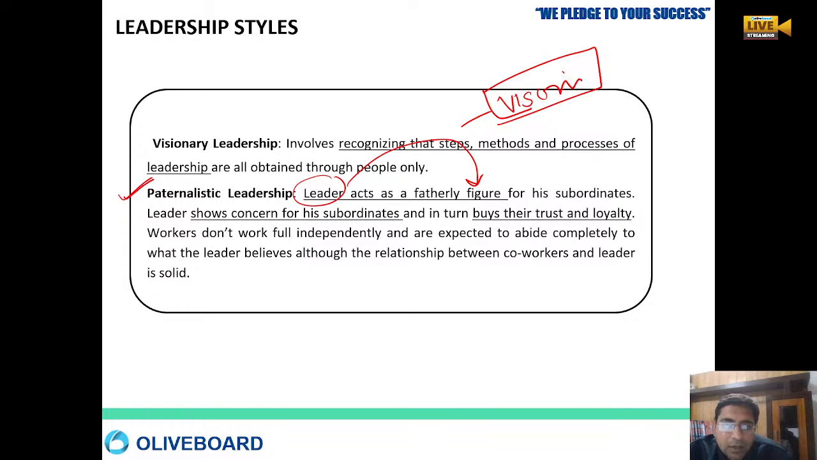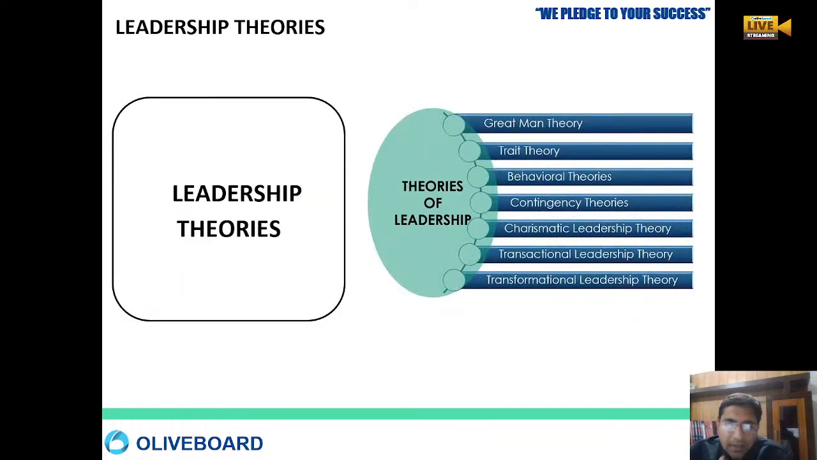Okay, so here it is not like the workers are working totally independently. No, here they have to follow the orders of the leader, but the leader follows a very friendly or fatherly approach. The leader thinks that the relationship between co-worker and leader should be solid, and that is why the leader acts like a father figure, so that the bond between co-worker and leader is a solid bond.